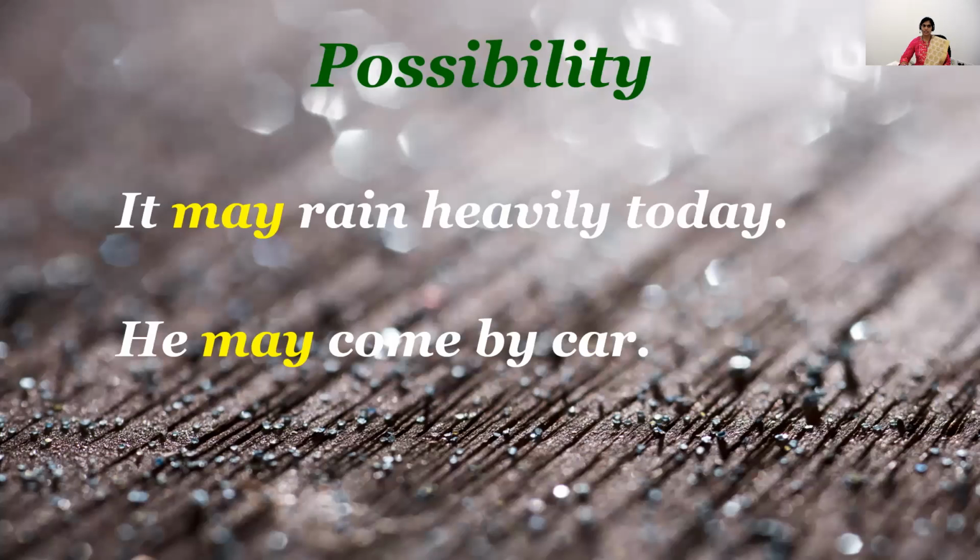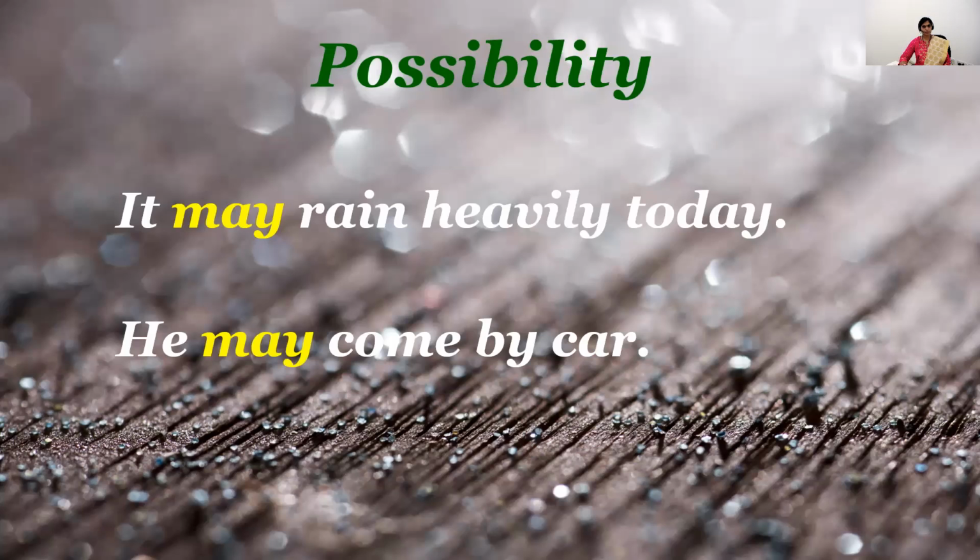The next function of the modal verb may is possibility. Possibility means it may happen, it may not happen; there are chances of happening, and there are chances of not happening also. For example, it may rain heavily today.